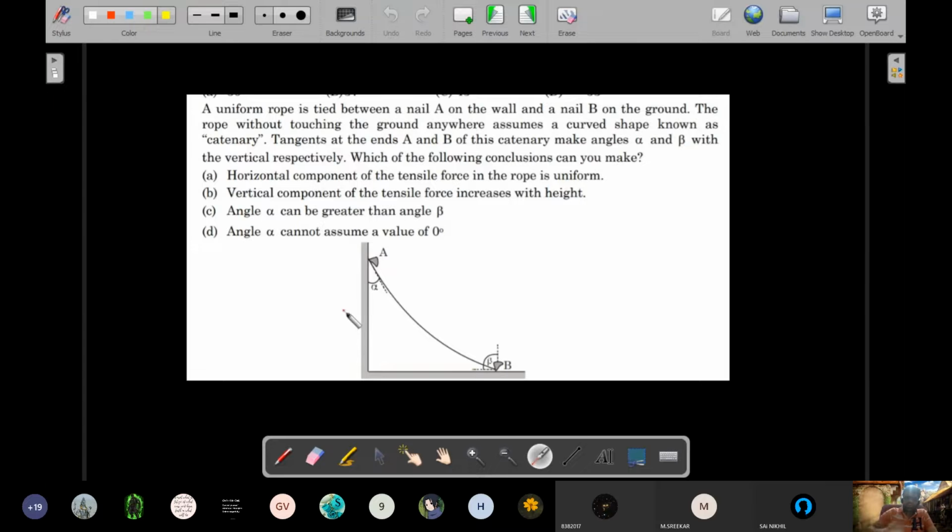The horizontal component of the tensile force in the rope is uniform. The vertical component of the tensile force increases with height. Angle alpha can never be greater than angle beta, and alpha cannot assume the value of 0 degrees. These are the four options in front of you.